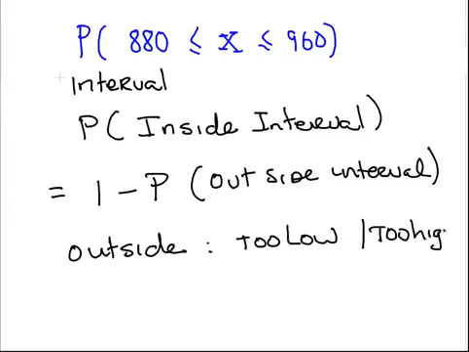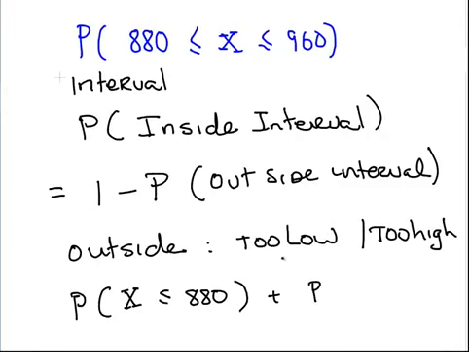So the probability of being outside is equal to the probability of being too low plus the probability of being too high.